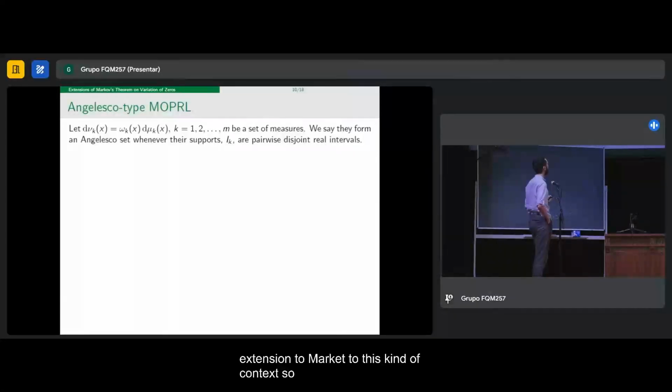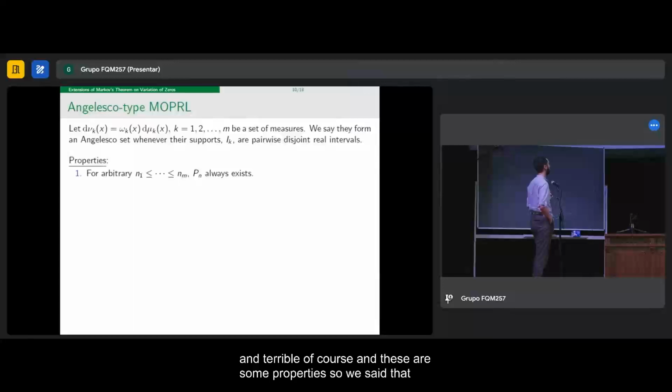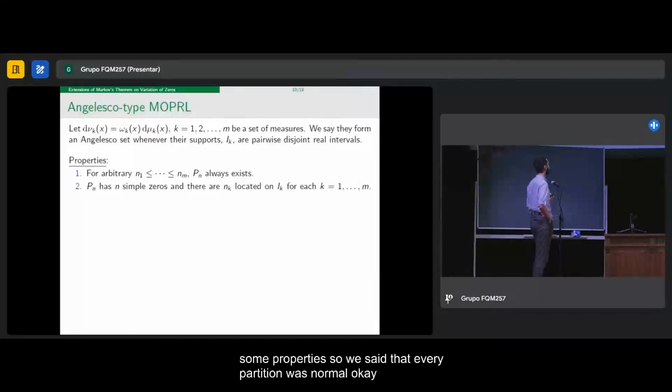So as I was saying, we have certain measures whose supports are pairwise disjoint real intervals, of course, and these are some properties. We said that every partition was normal, and this is also important for the proofs, as I stated before. The n zeros of the multiple orthogonal polynomial are simple. And if n_k is the index associated to the measure k, there are n_k zeros located on I_k, if I_k is the support of the k-th measure.